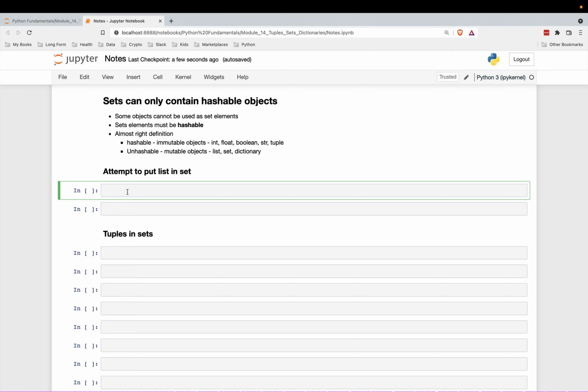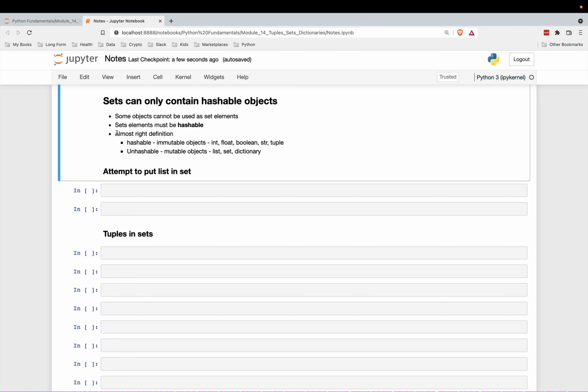There's one other rule for sets, and that is that sets can only contain hashable objects. So you can't just put any object in a set. It has to be hashable. Well, what does that mean? It does have a technical definition that is a little bit more advanced. I don't want to explain the exact intricacies of what a hashable object is.